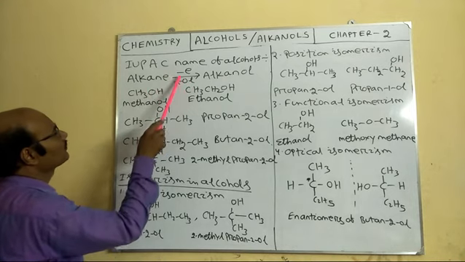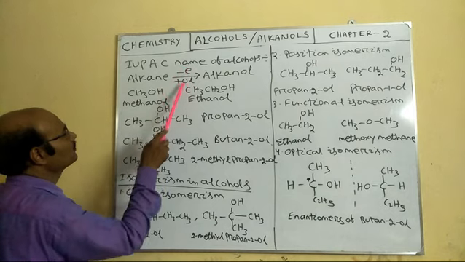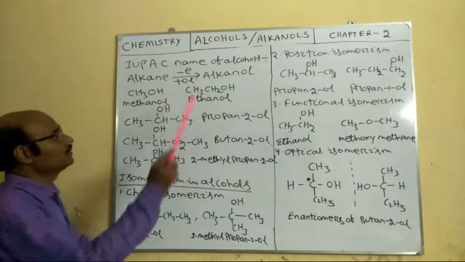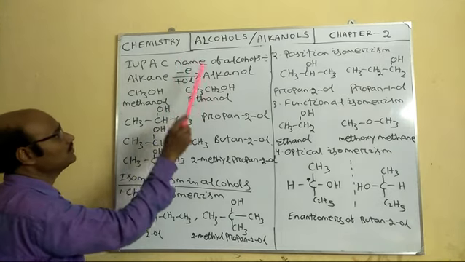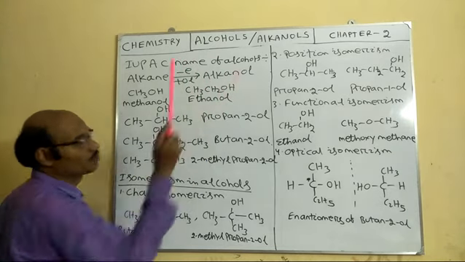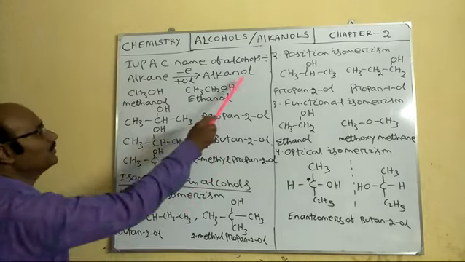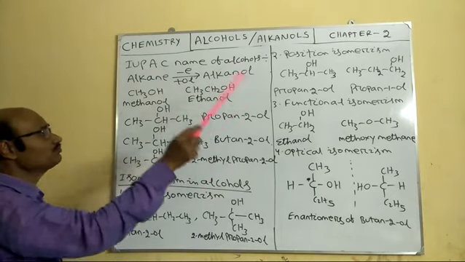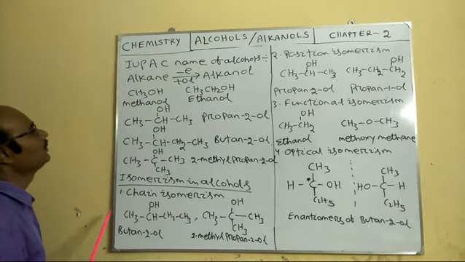So alkane, remove the E, add the OL, you get alcohol. So the IUPAC names of alcohols are alkanol. OL is the suffix we are using for the functional group OH.